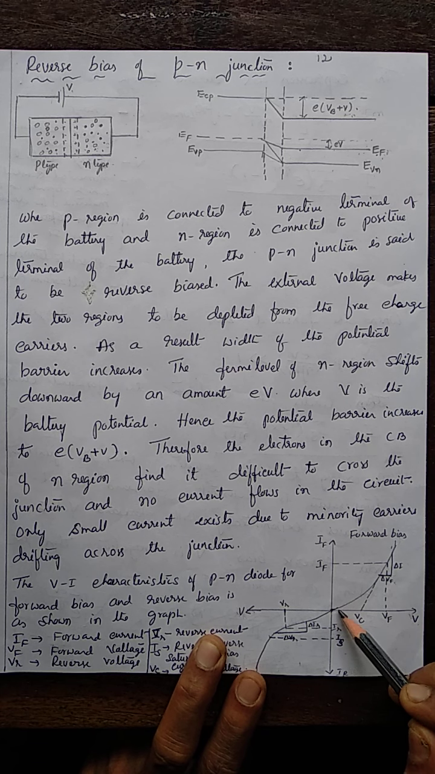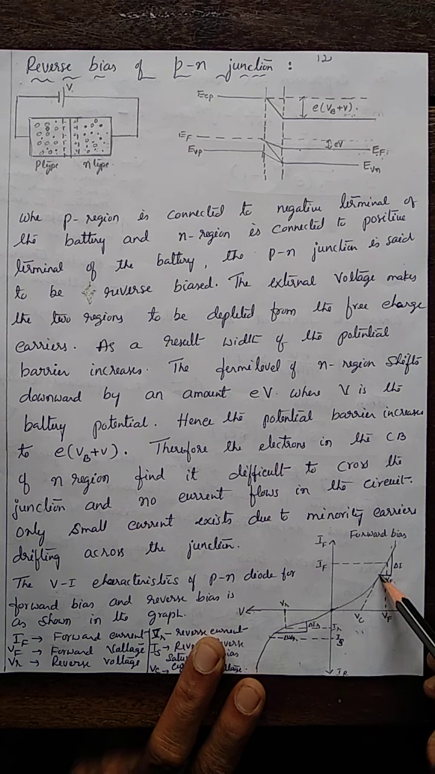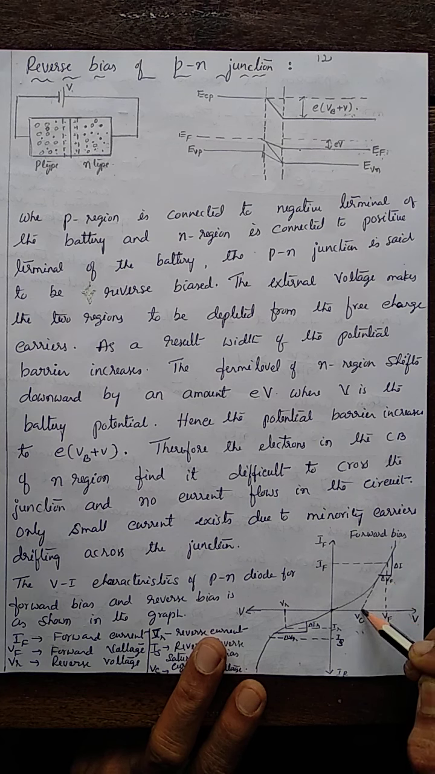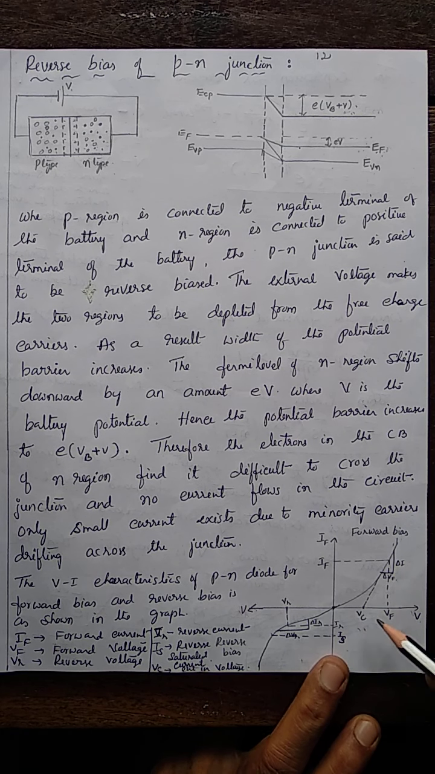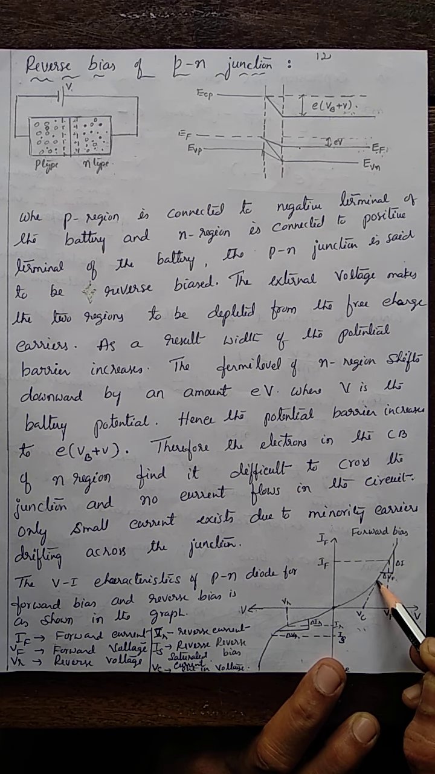The current increases slowly. This is the exponential variation, not linear, exponential variation. Current increases up to a certain value, and from there onwards, the voltage called VC, nothing but cut-in voltage. And after this cut-in voltage, the increase in current will be large. Till here, small increase in current.